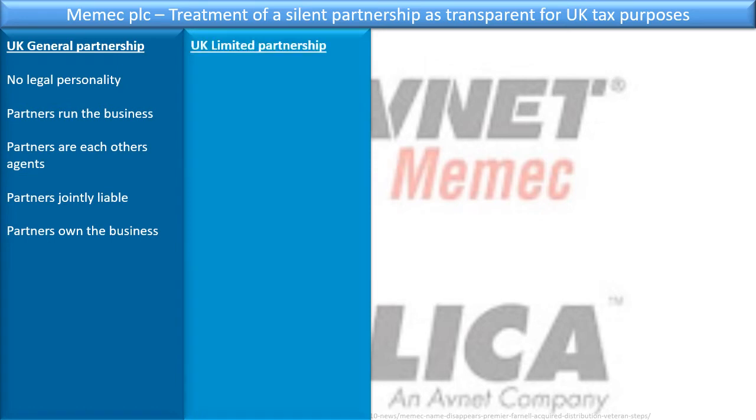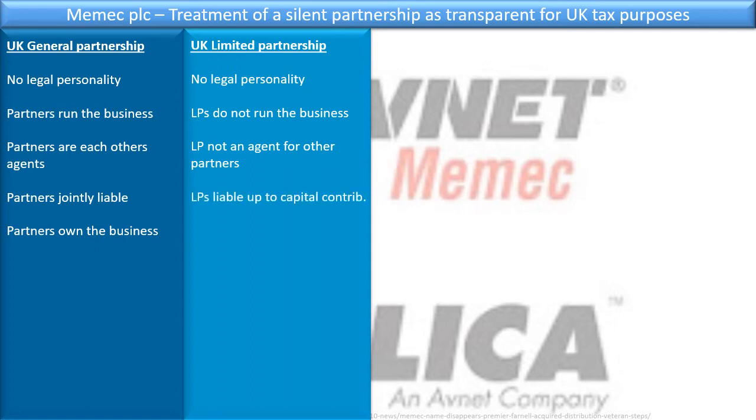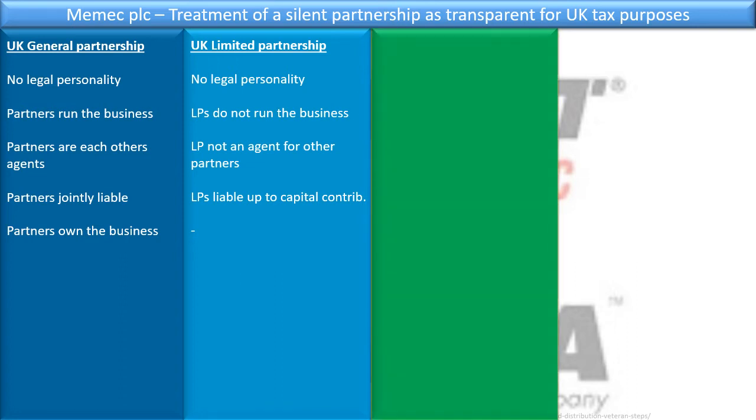If you look at a UK limited partnership and we look at the limited partners, it has no legal personality. The LPs do not run the business. The LPs are not an agent for the other partners, but the general partners are for the LPs, of course. The LPs are liable up to their capital contribution, but no more. And the LPs also do not own the business. The business is owned by the general partners, but the court doesn't say anything about that here.